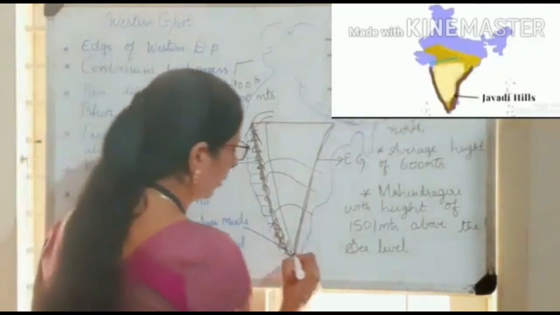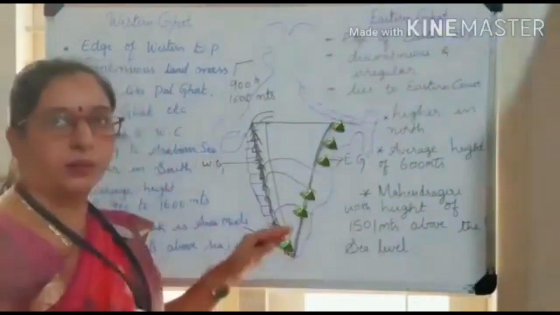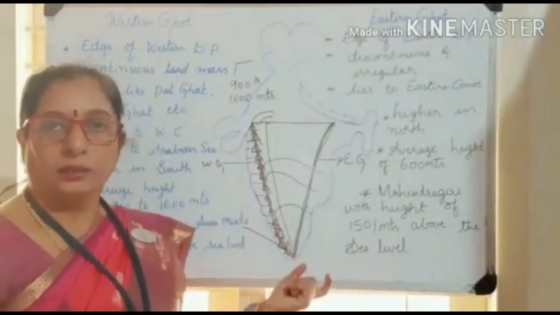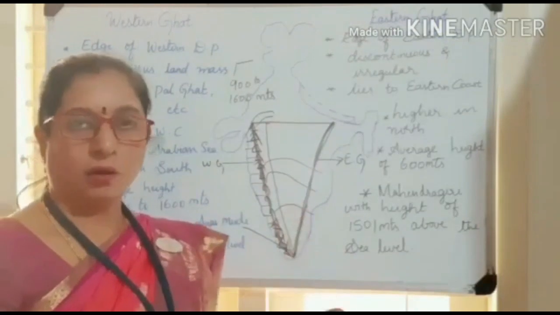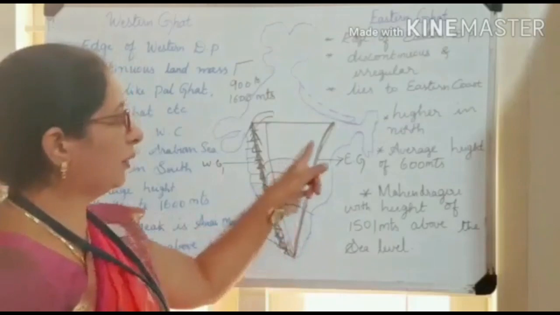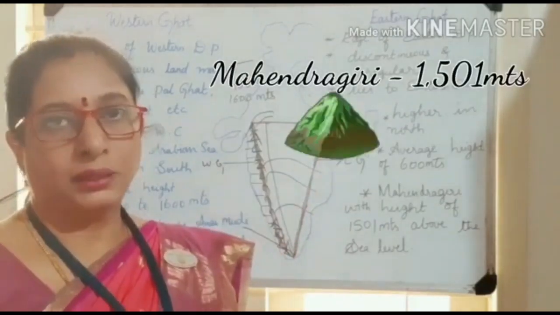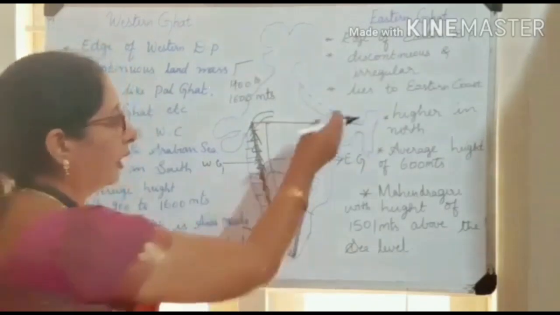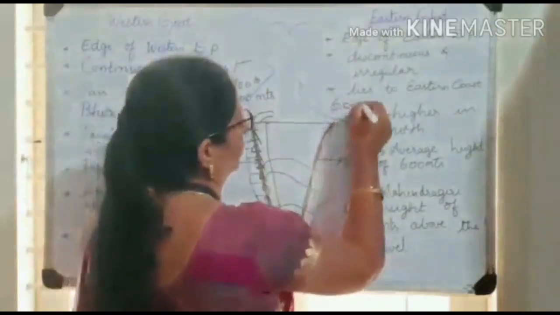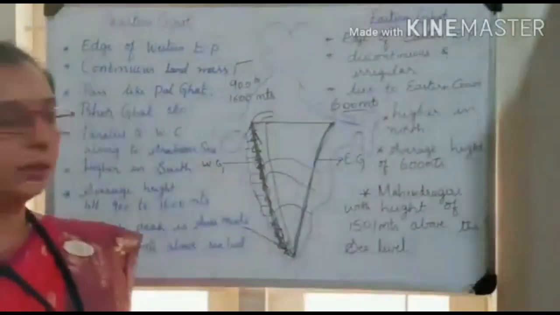We can find it little lower in the southwards and still higher in the northwards. Here in the eastern side, southwards the heights are small and northwards the height is more. Here we can find Mahendragiri, which is 1501 meters in height. Here the average height of the Ghat is 600 meters. Understood, children? It is 600 meters.